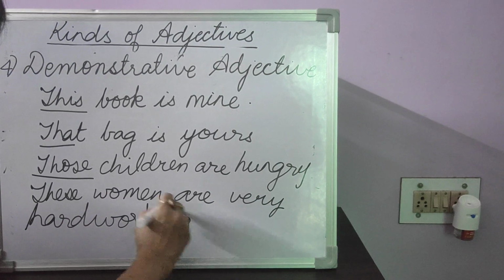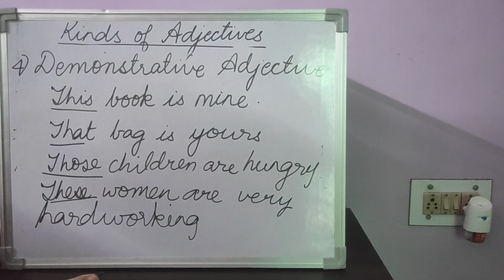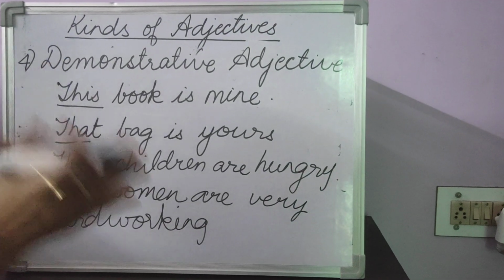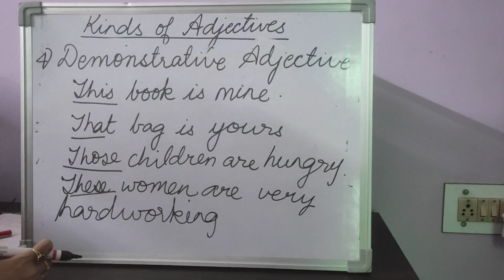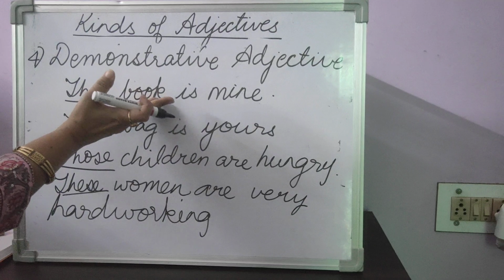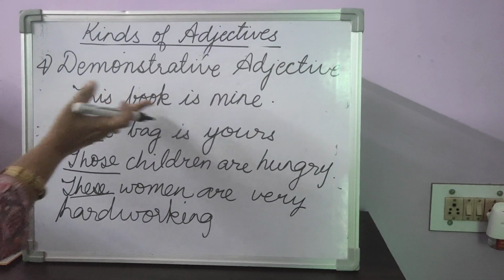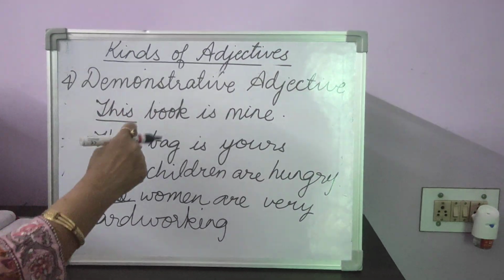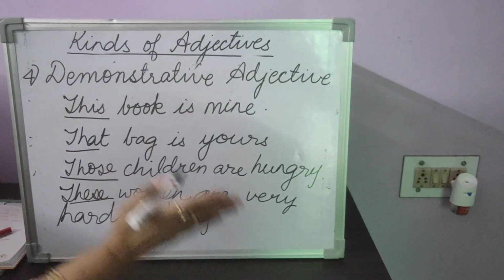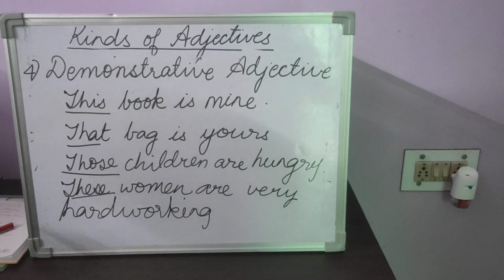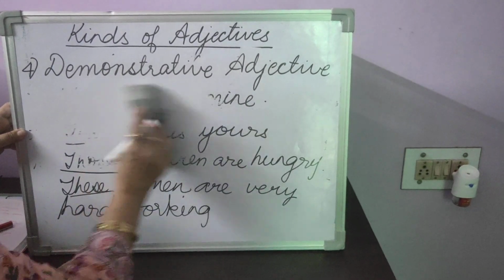Which women? These women. So whenever we are pointing out something, this or that, we call that a demonstrative adjective. And we usually write a demonstrative adjective before a noun, like we are pointing out a noun. This book, that bag, those children, these women. So this was the fourth type of adjective.